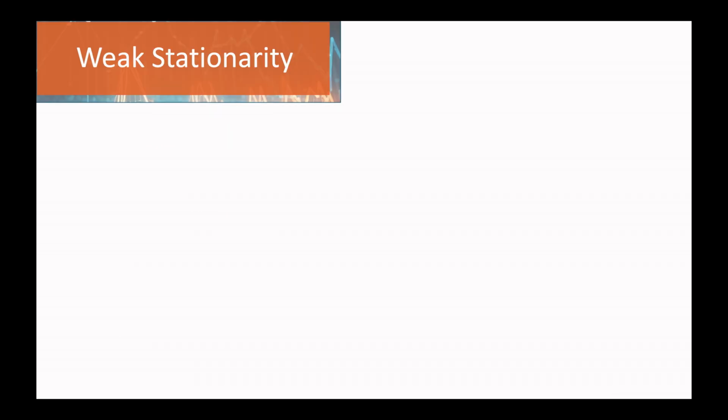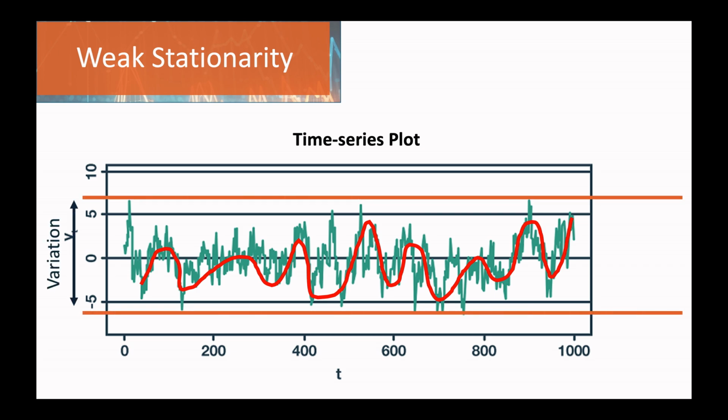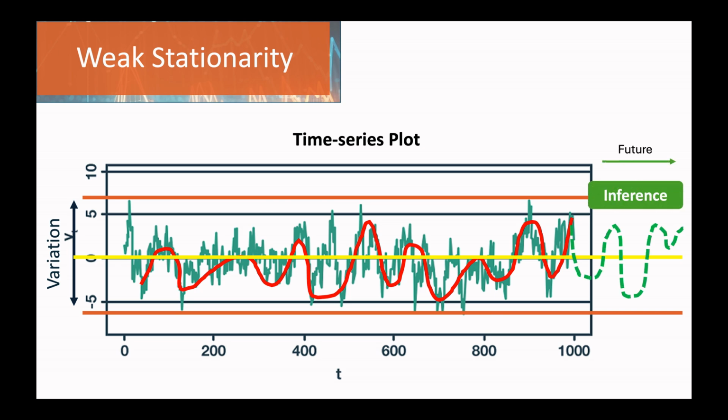In practice, weak stationarity implies that the time plot of the data would show that the data points of the time series fluctuate within constant variation around a fixed level. In applications, weak stationarity enables us to make inference concerning future observations. To better understand stationarity, let us look at some examples.